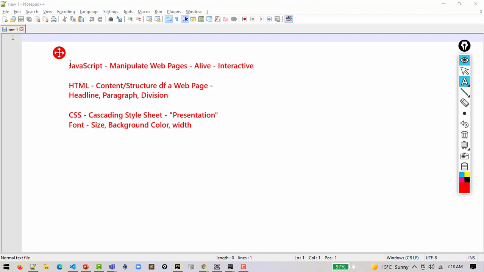The entire content and structure part is governed by HTML. Okay, structure is HTML and presentation is CSS.